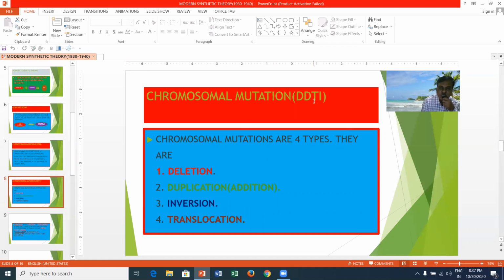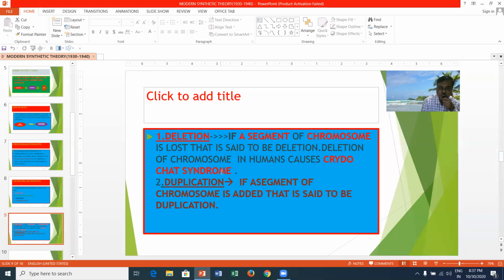The mnemonic is DDTI: deletion, duplication, translocation, and inversion. Let us see them one by one. Deletion: if a segment of a chromosome is lost, it is called deletion, and deletion of a chromosome segment in humans causes Cri-du-chat syndrome. Duplication means the addition of a chromosome segment. If a segment of a chromosome is added, that is said to be duplication.